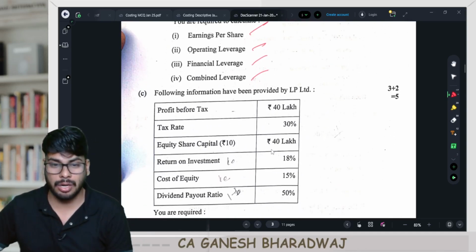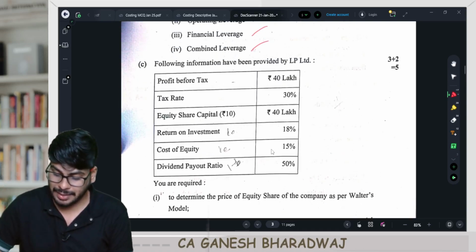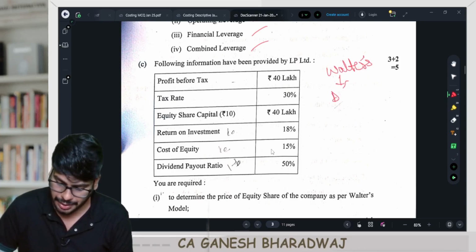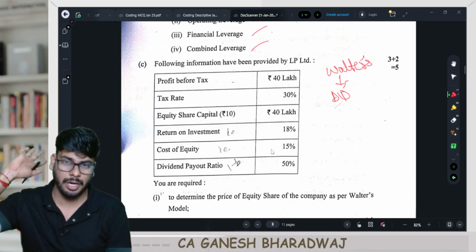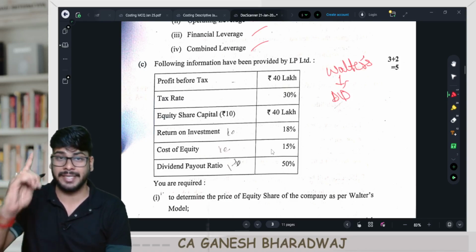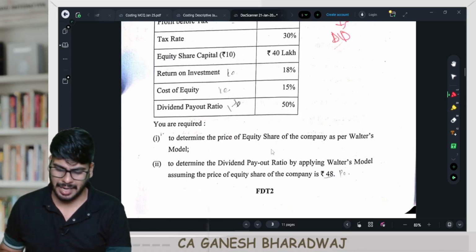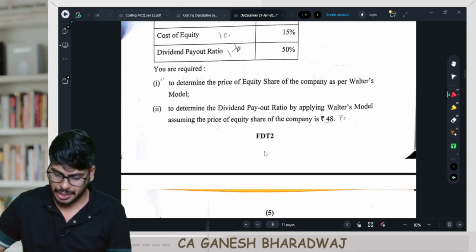The next one, question number 1C, right? This question came from Walter's model from the chapter dividend decisions, right? As predicted, I told you dividend decisions, touch Walter model or approach. These two areas you do. Look, one full 5-mark question, that too in the compulsory question itself, this came in, right? Once again, guys, pretty much simple and straightforward. All the ingredients were given in the question itself, direct formula application, and you can do it, right?